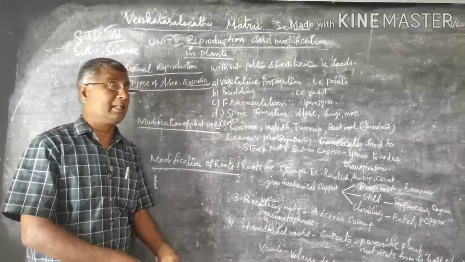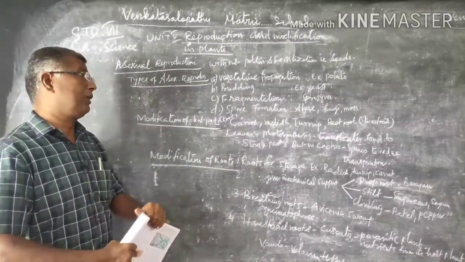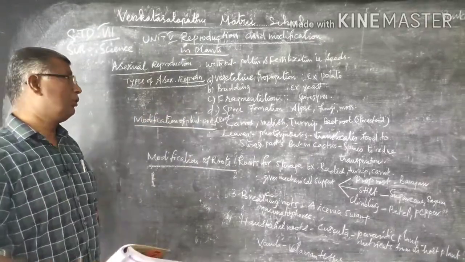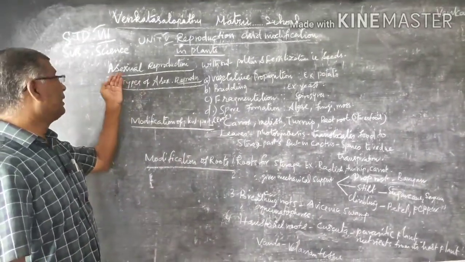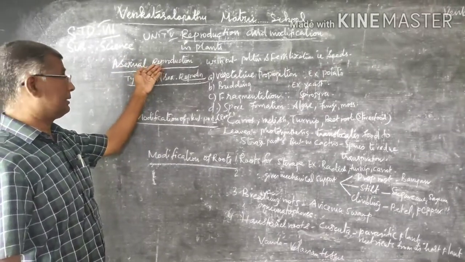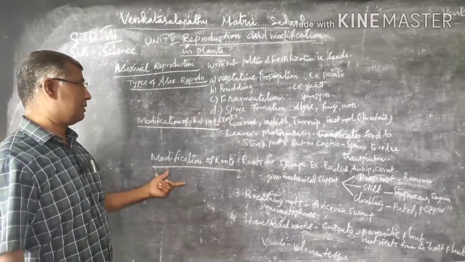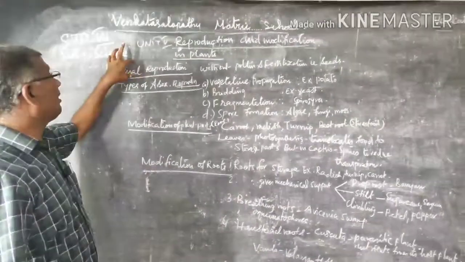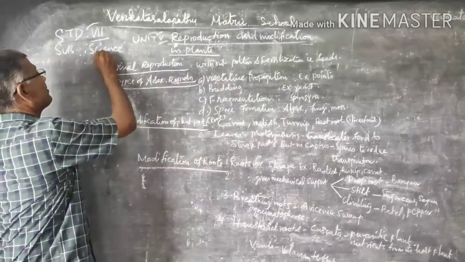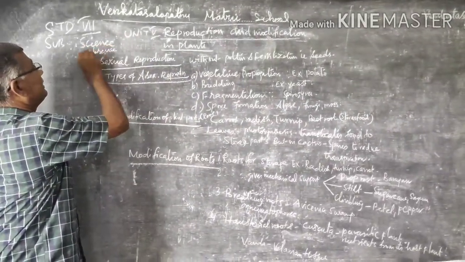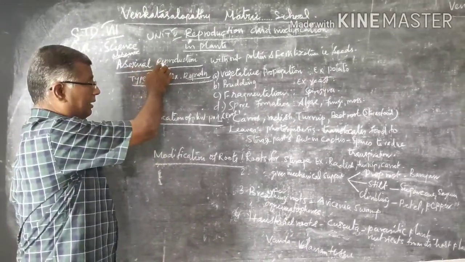Last class we had seen about the pollination, fertilization and how the flower is changed into fruit. Now we are going to see about the asexual reproduction and the modifications of roots. Understand? What is the meaning of asexual reproduction? So the A refers to absence of sex. That is called the asexual reproduction.